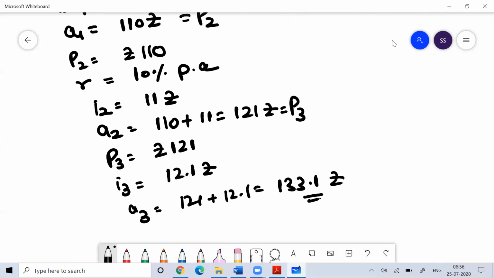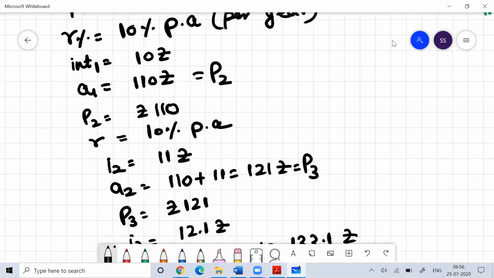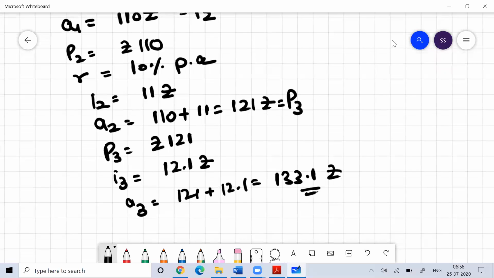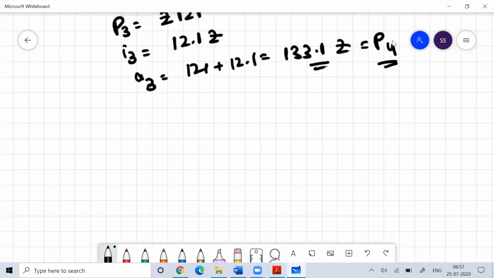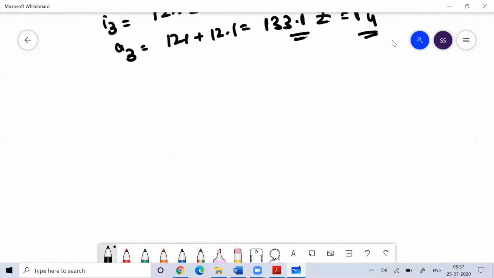So I hope you are understanding. What is happening in the case of compound interest? In the case of compound interest, you get interest on interest. So this amount will become the principal for the next year. This ideology is very important to understand, to get a deeper meaning about the difference between simple interest